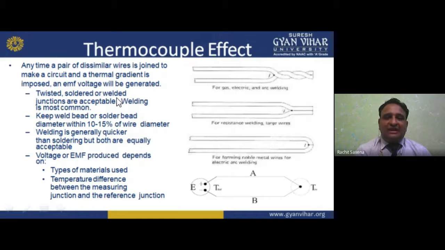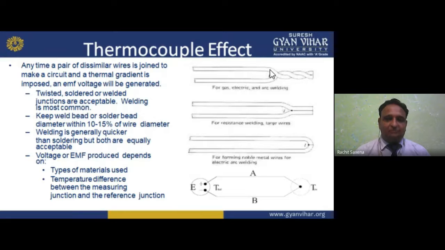Twisted, soldered or welded junctions are acceptable. Welding is the most common. If you want to join something, we weld it, making a permanent connection.